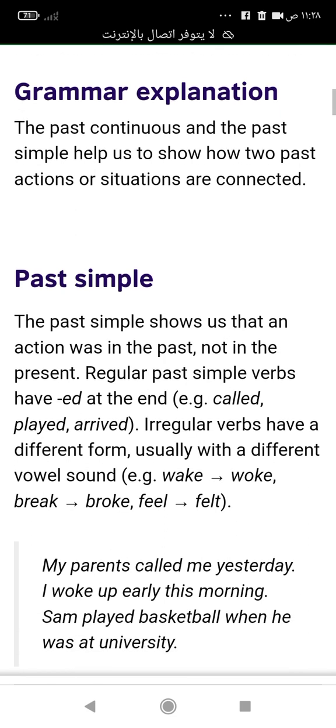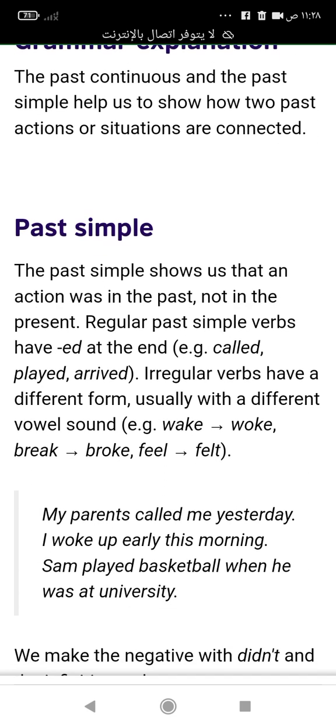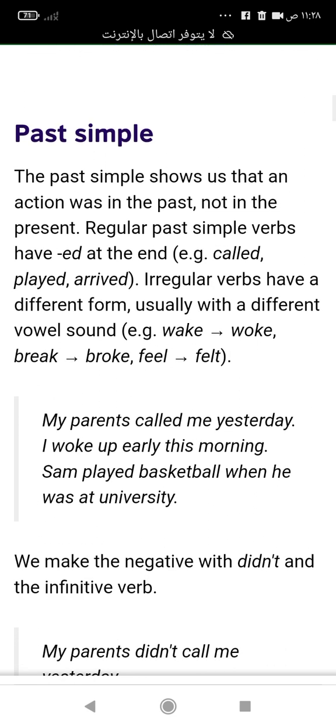For example, my parents called me yesterday. Example number two, I woke up early this morning. Sam played basketball when he was at university. So firstly, this is the positive form of the past simple tense in a sentence.